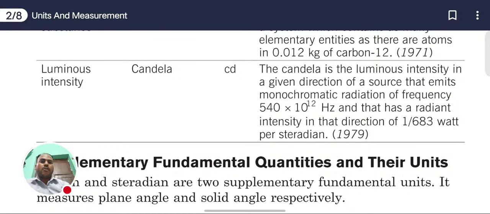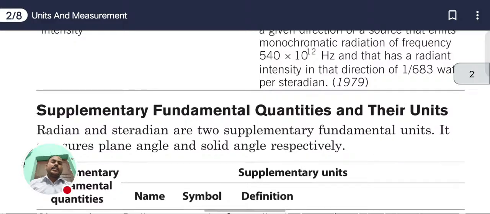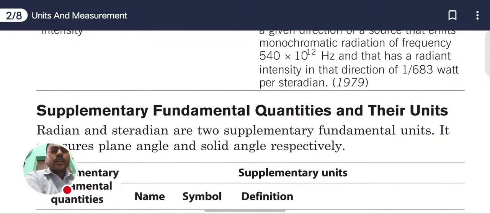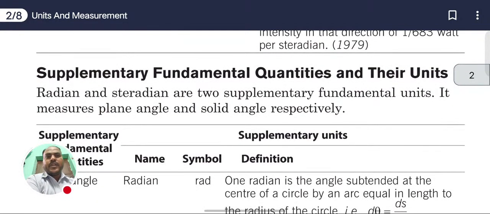As we know, we have a frequency in our country, 50 hertz in India, yes or not? At that frequency, it has a radiant intensity in that direction of 1/683 watt per steradian, defined in 1979.